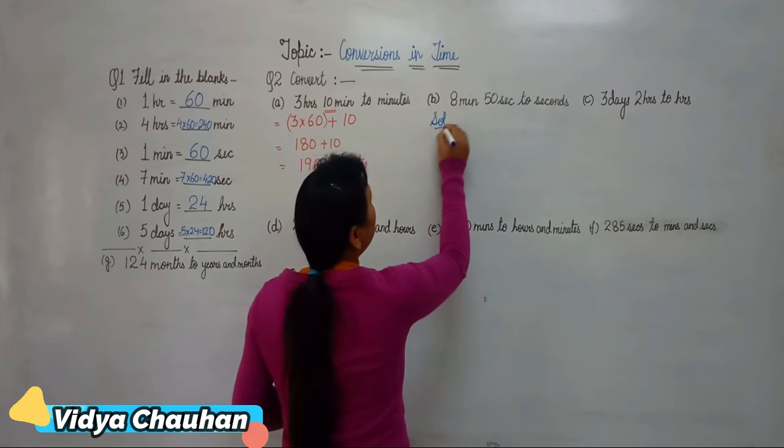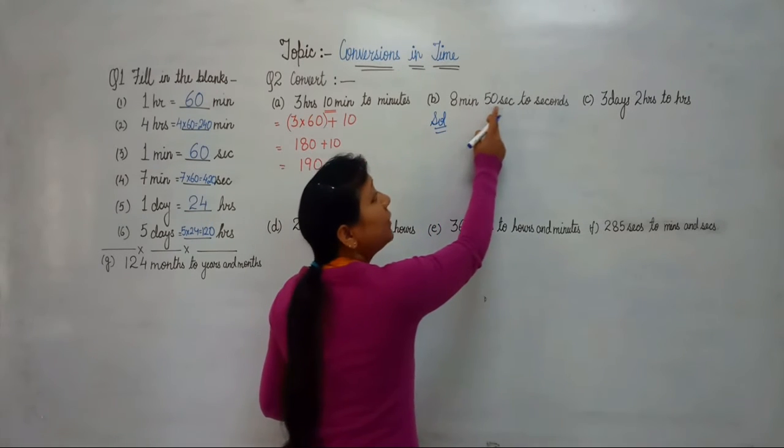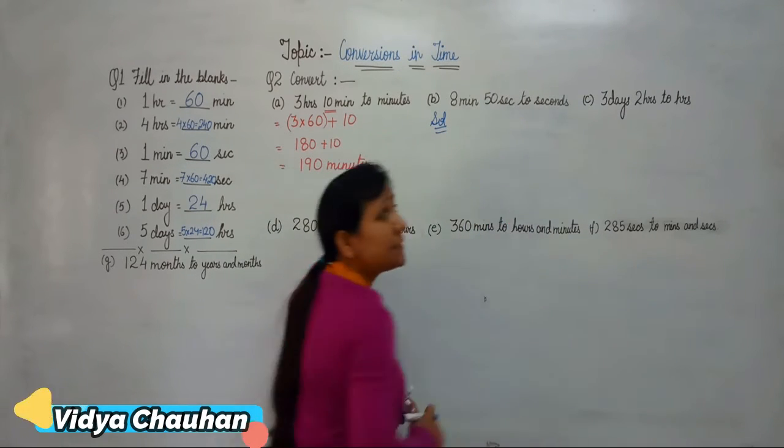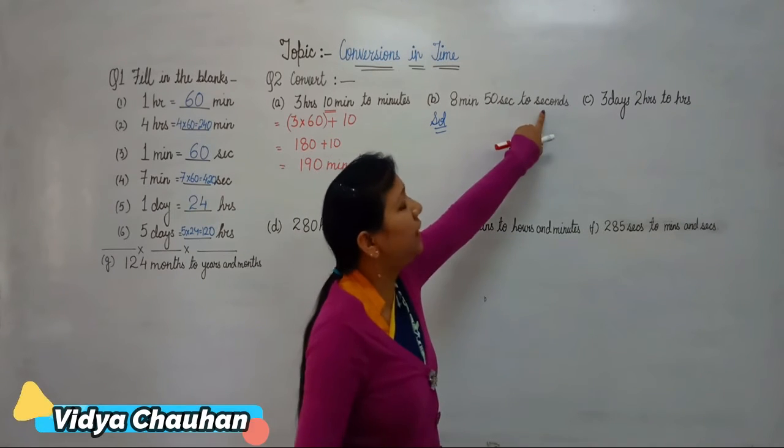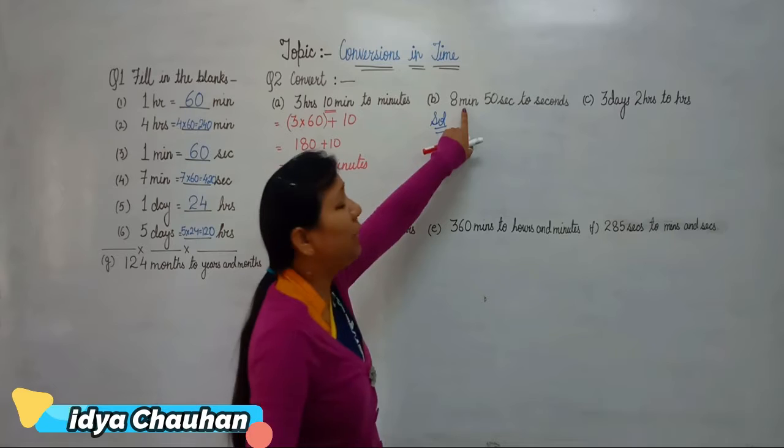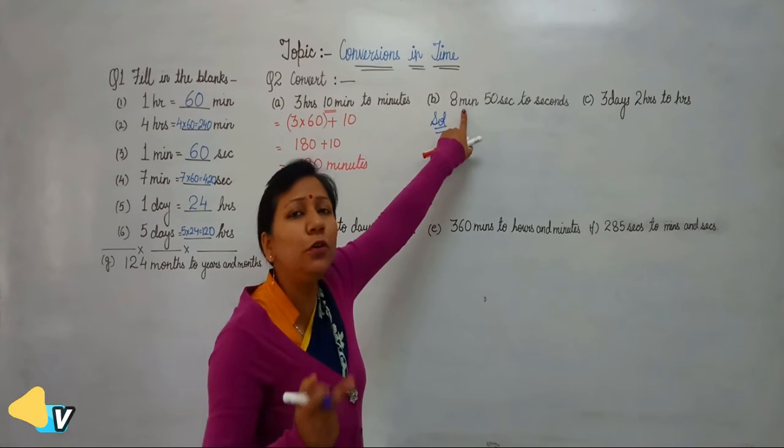Coming to the second part, you have to convert 8 minutes 50 seconds into seconds. Here the 50 seconds, the second term, is already in terms of seconds. So basically we have to convert 8 minutes into seconds.